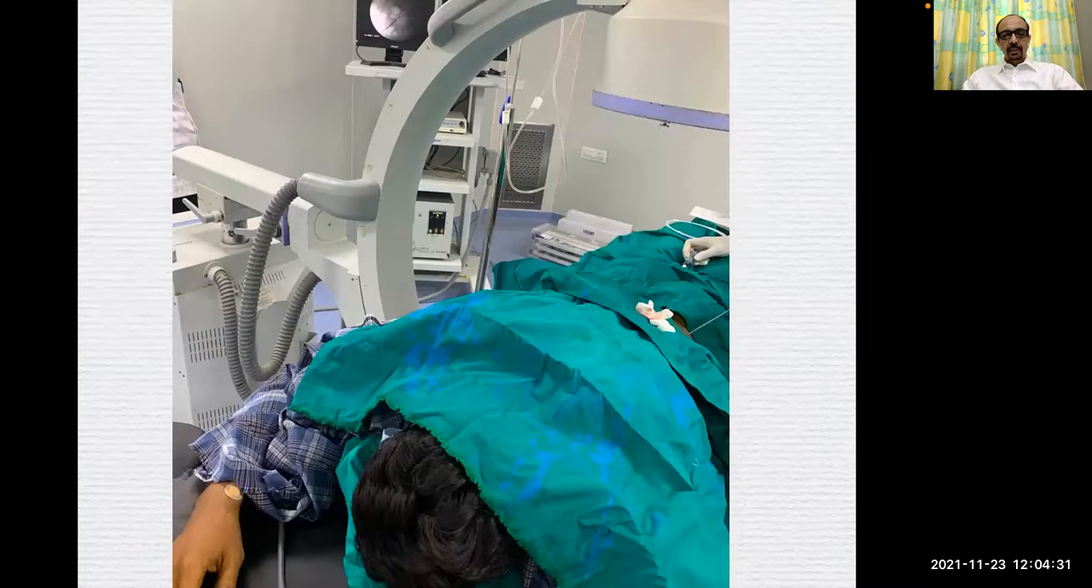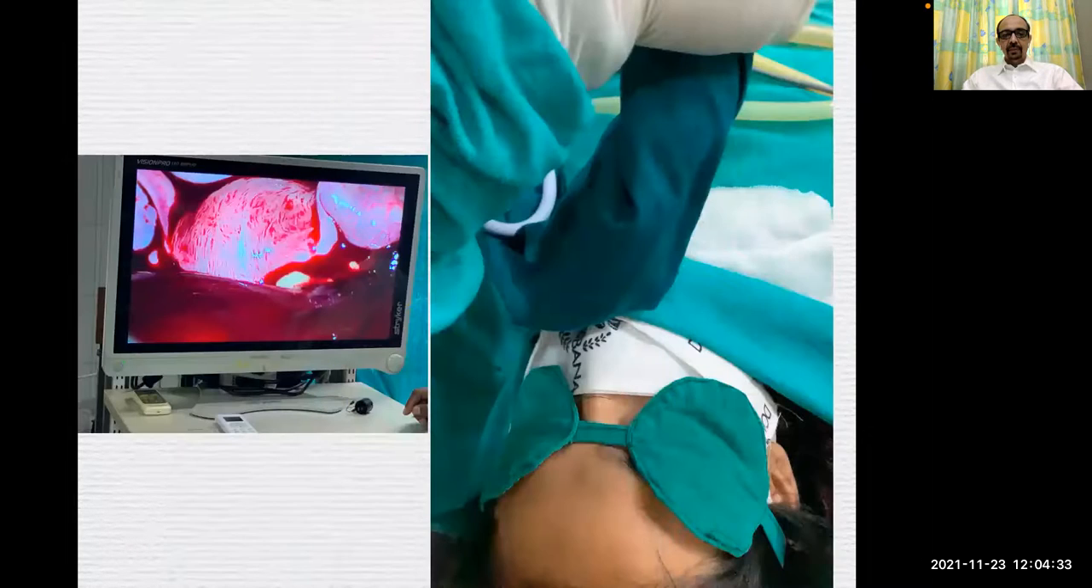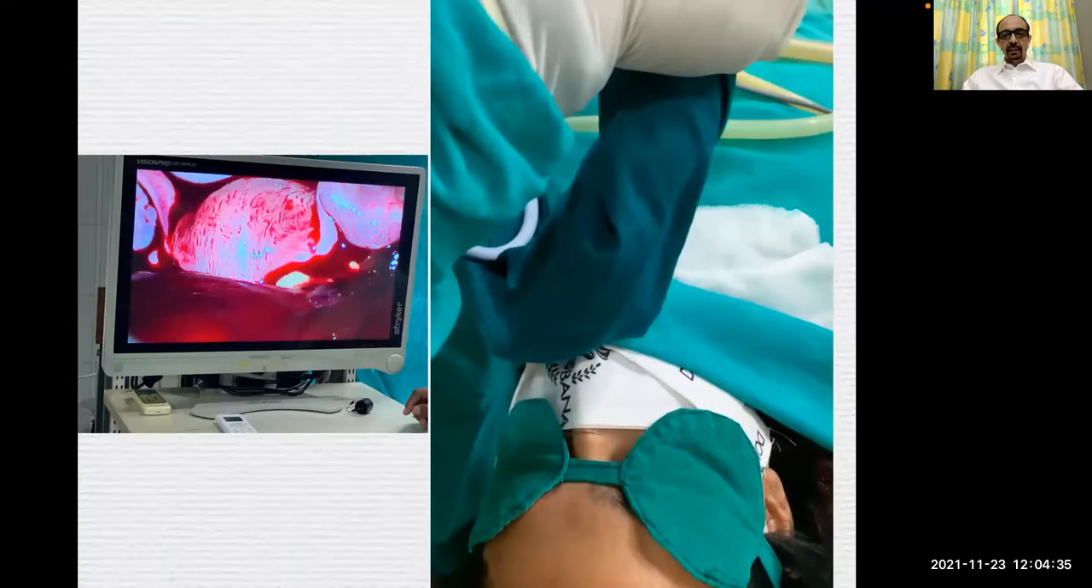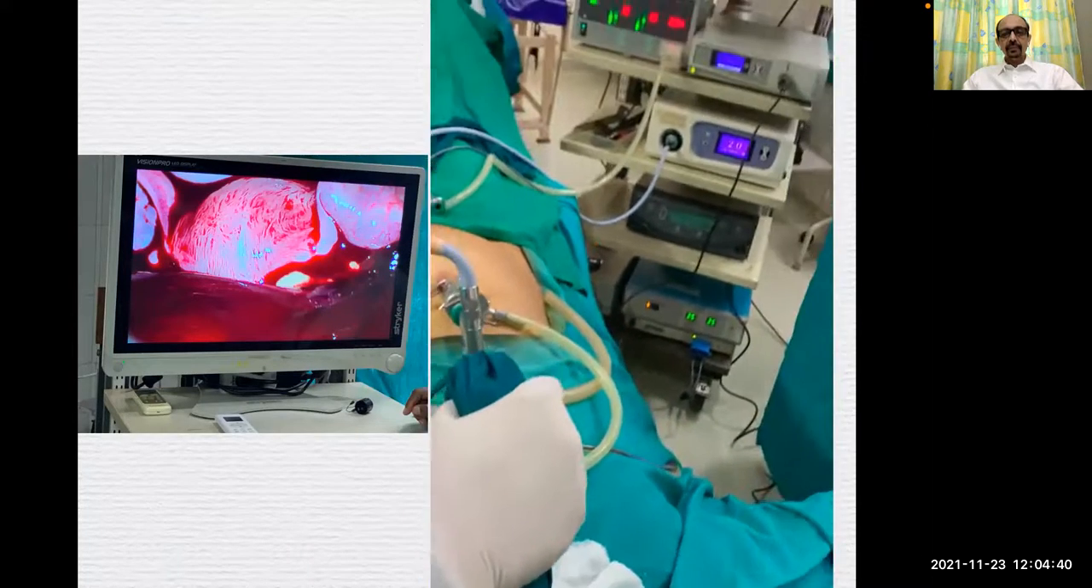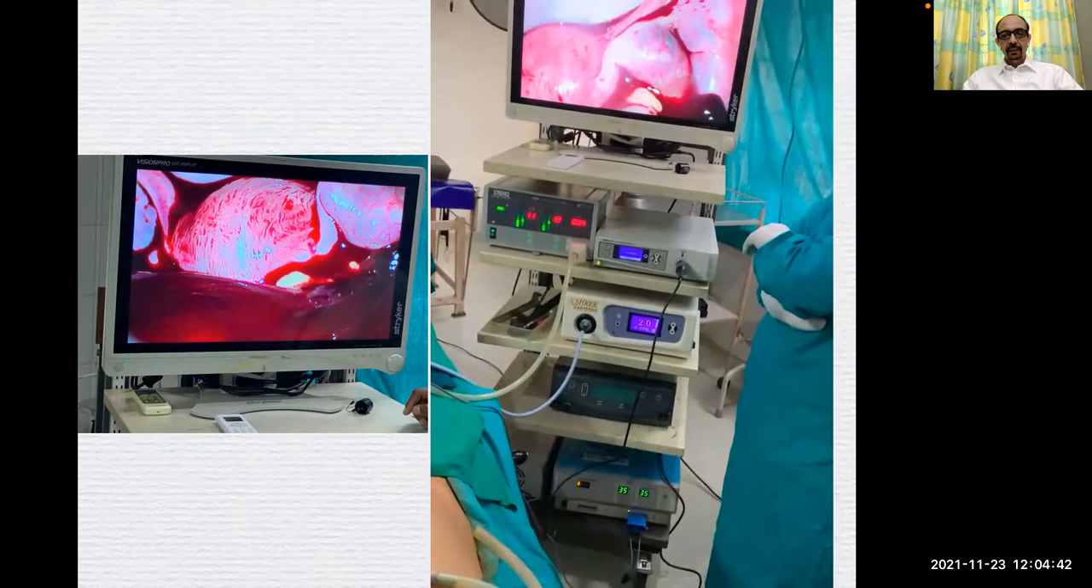This is a PCNL patient under two-drug technique. This was again a ruptured ectopic. The patient is being interviewed during surgery. The whole of the abdomen was filled with blood.